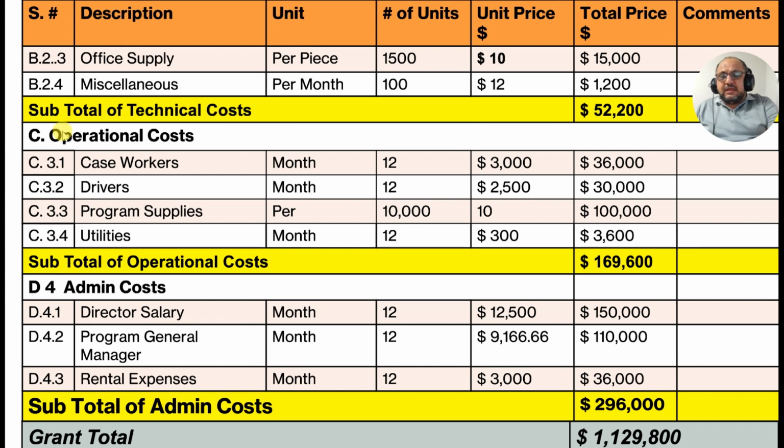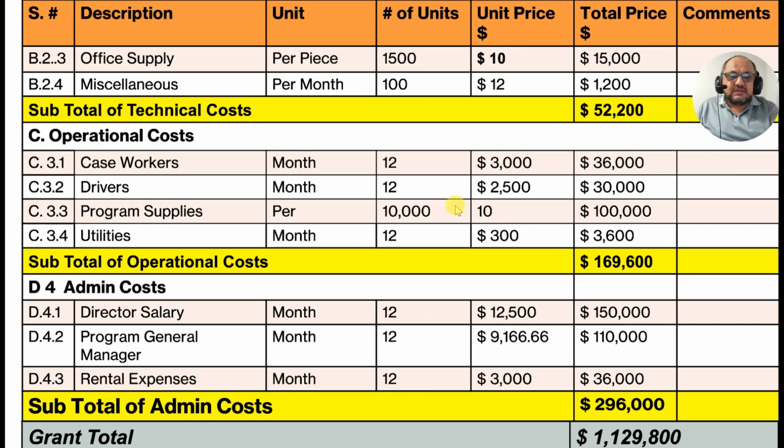C, operational costs. C.3.1. Case workers. How many case workers do we have? 1, 2, 3, 4. For how long? 12 months. How much salary per month? 3,000. How much total salary? 36,000. Again, don't cross this limit.